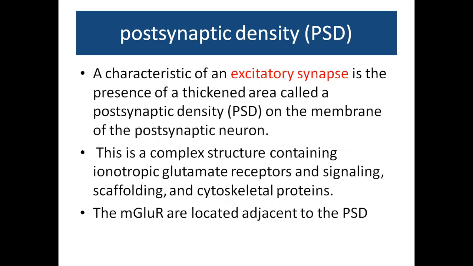PSD. A characteristic of excitatory synapse is the presence of a thickened area called the postsynaptic density on the membrane of the postsynaptic neuron. This is a complex structure containing ionotropic glutamate receptors and signaling, scaffolding, and cytoskeleton proteins. The mGluRs are located adjacent to the PSD.